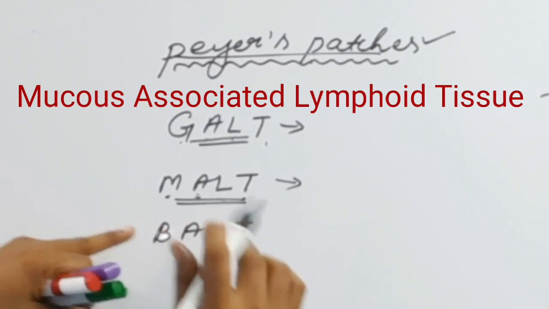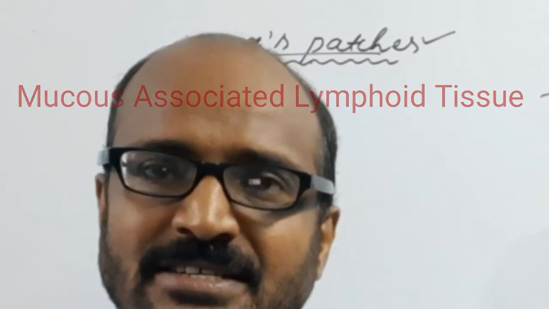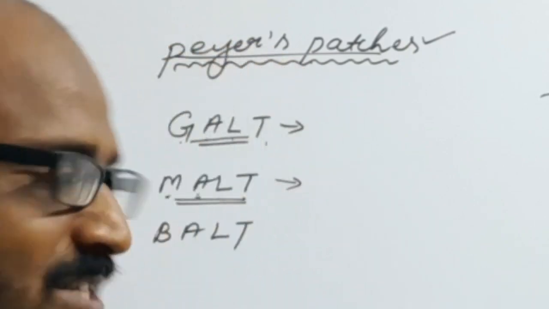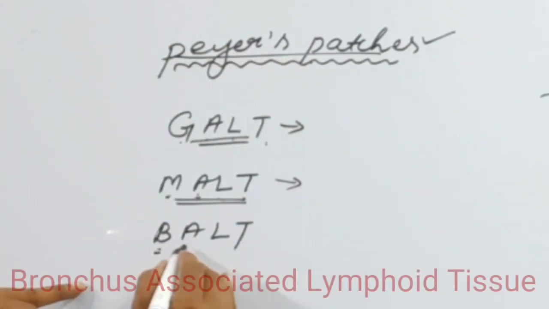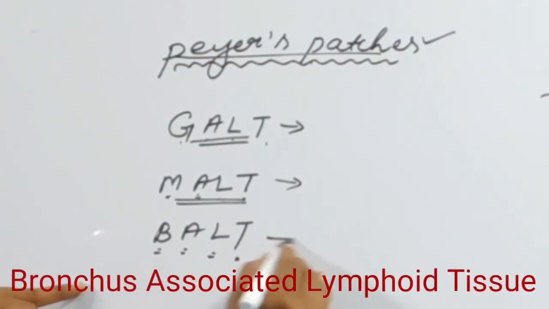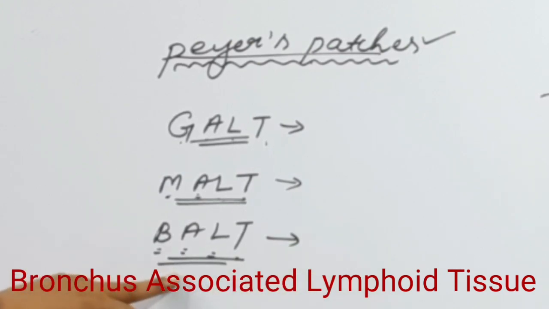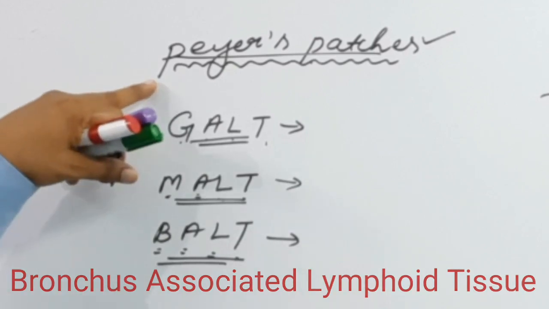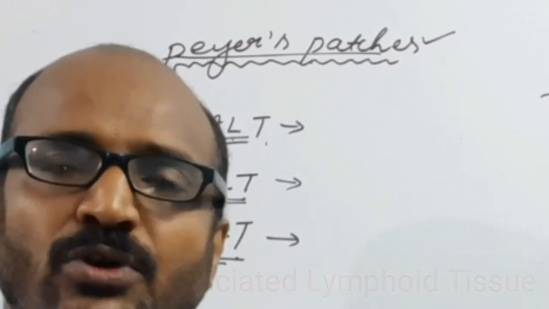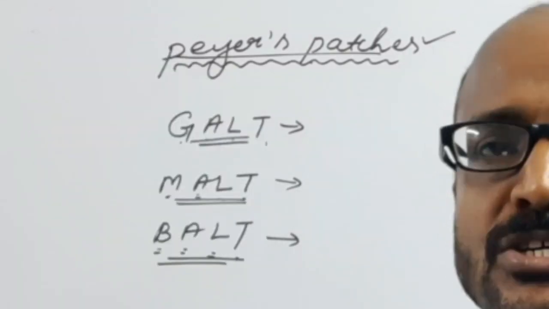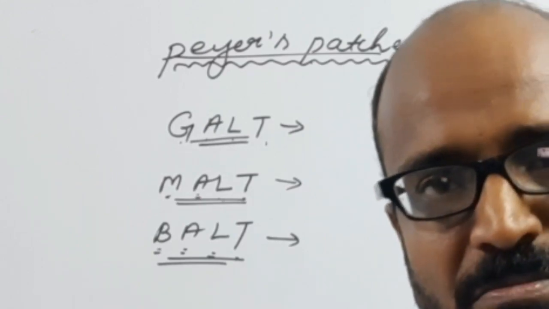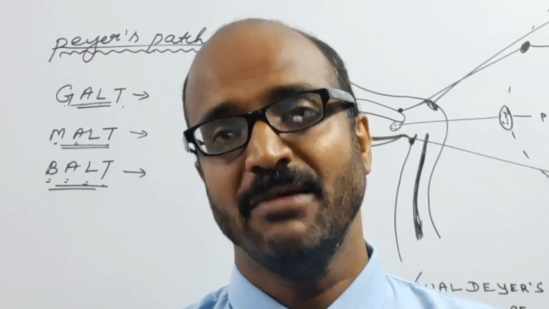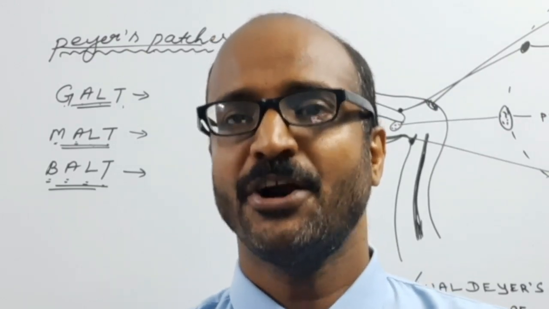If the lymphoid tissue is present in the submucosal layer of the bronchus region, then it is known as the bronchus associated lymphoid tissue. So BALT, MALT, GALT, all these are Peyer's patches. Peyer's patches means the accumulation of lymphoid tissue in the submucosal layer or sometimes the mucosal layer also. Peyer's patches get inflamed in typhoid infection.